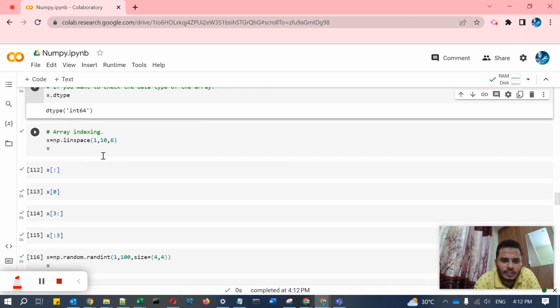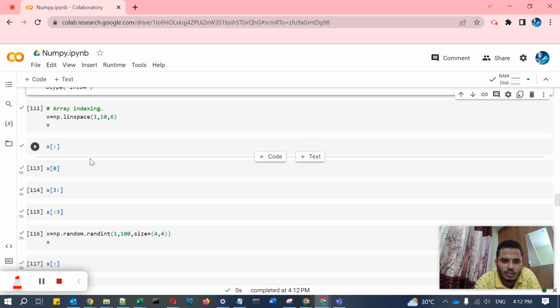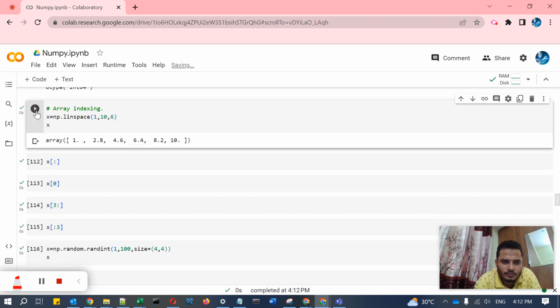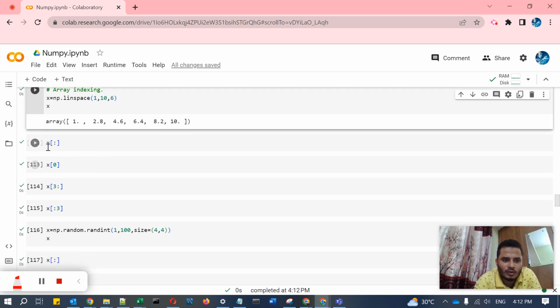Okay, now we will run the indexing of the array. So how can you grab the elements from the array? First we'll create an array by using the linspace function. Okay, we have created that: 1, 2.8, 4.6. So like this, you have created the array by using the linspace function. Then we'll grab all the elements.